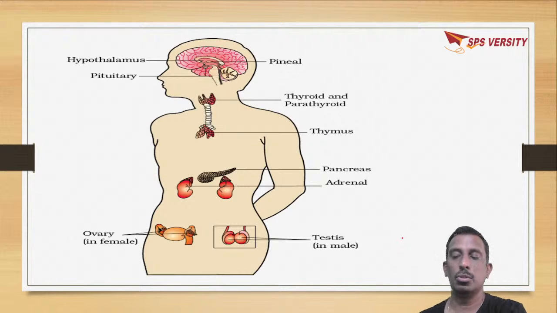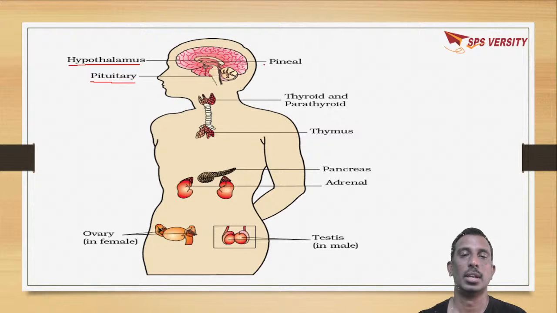When we come to endocrine glands in our body, if we start from our head region, in the head there are endocrine glands like hypothalamus, pituitary and pineal gland.